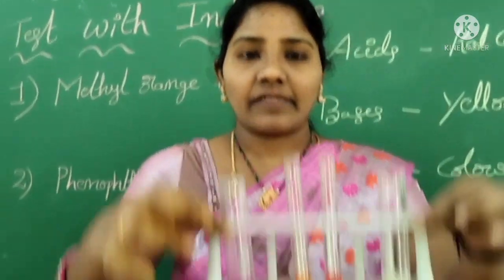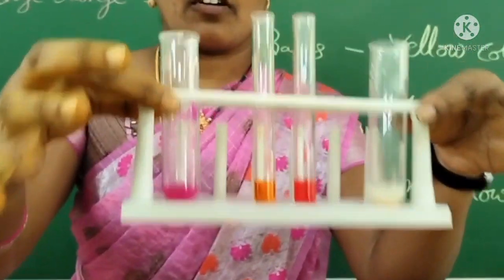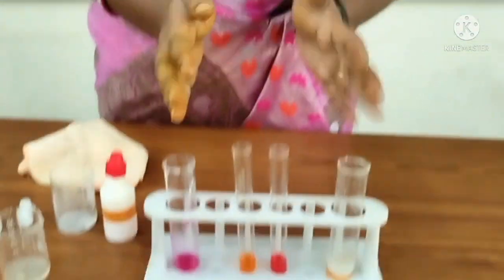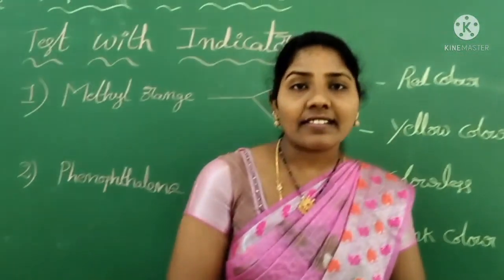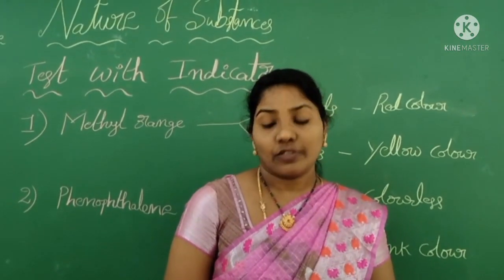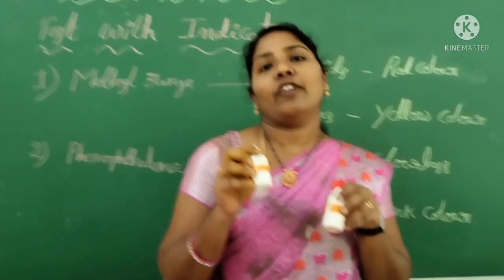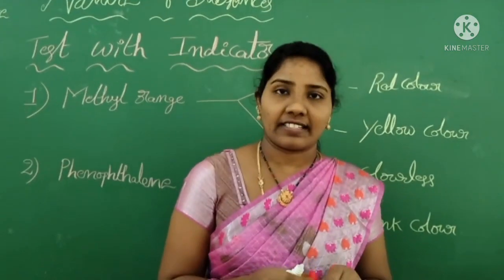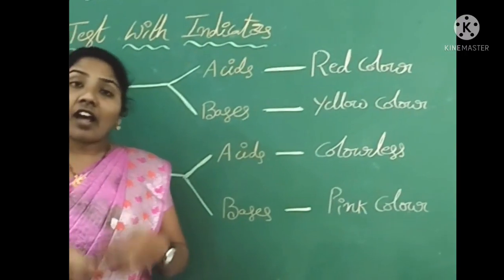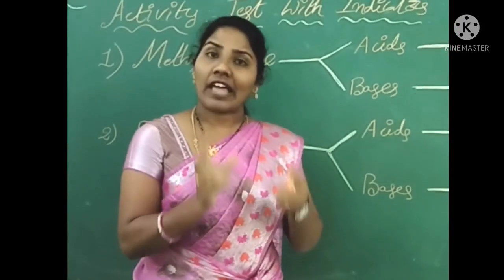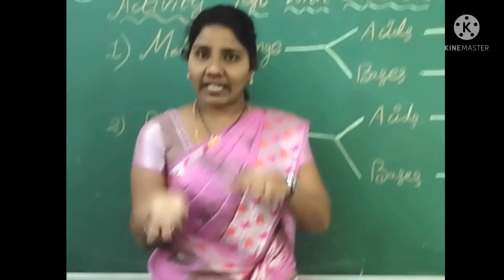So in this way, the indicators are very helpful to identify substances which are bases or which are acids. They are very helpful for detecting acid or base substances. We check whether a substance has acids or bases.